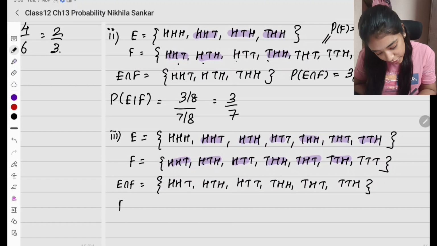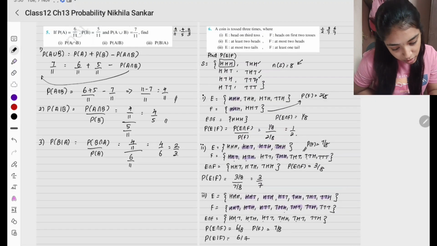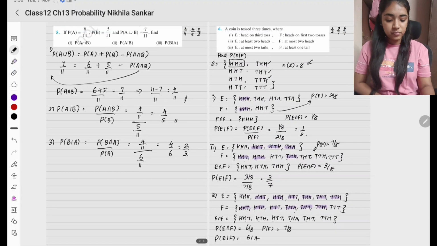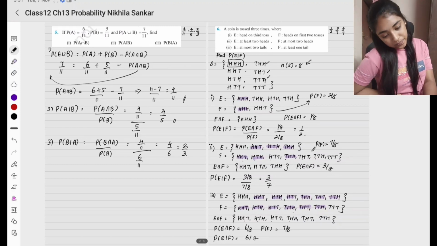So what is the probability going to be? Probability of E intersection F is going to be 1, 2, 3, 4, 5, 6. 6 by 8. Probability of F is going to be 1, 2, 3, 4, 5, 6, 7. 7 by 8. So probability of E given F is going to be 6 divided by 7. Okay? So these are all my solutions. Please copy. Simple. கொஞ்சம் டைம் எடுத்து போட்டா ஈஸியா போட்டுடலாம். Okay?